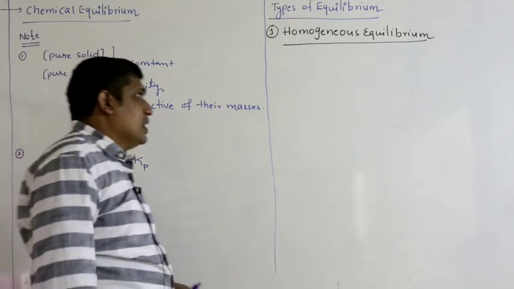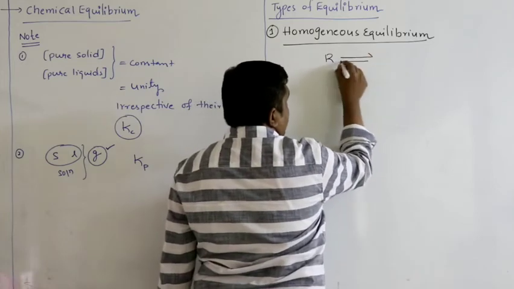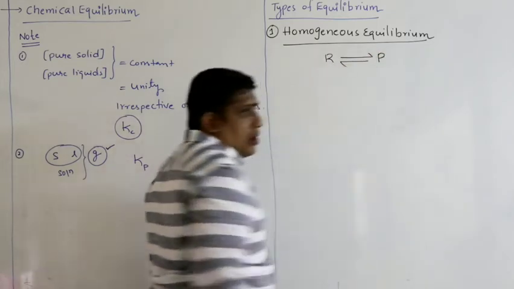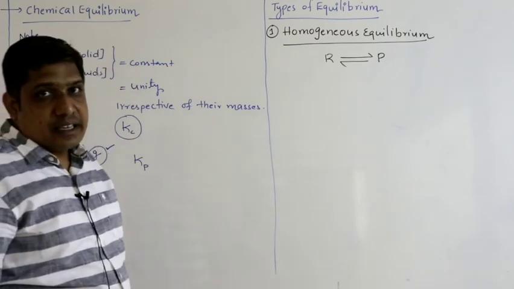An equilibrium is said to be homogeneous if reactants and products are present in the same phase or single phase.